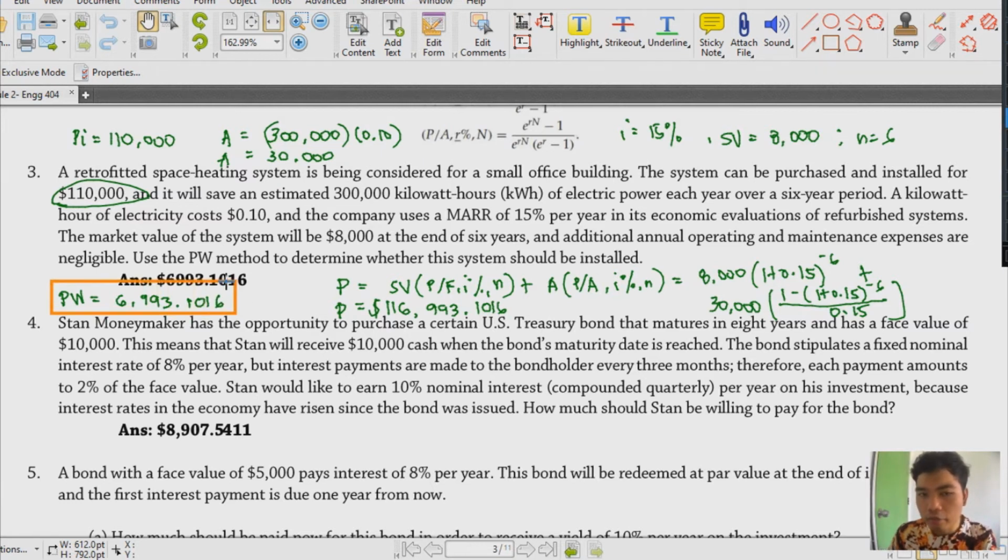So, therefore, we could say that installing the retrofitted space heating system is actually justifiable, knowing that we could have a positive value for our present worth. So, yun yung pwede nating sagot dyan. Ang tanong kasi dyan mismo is, ano bang tanong dito? We actually need to determine whether the system should be installed. So, the answer is yes. We could say that the system could be installed because it is already justifiable based on the answer for the present worth method.